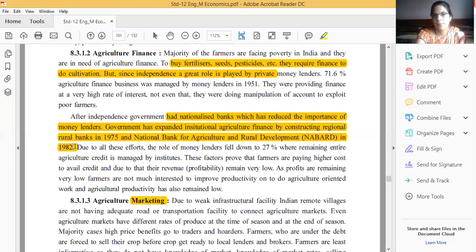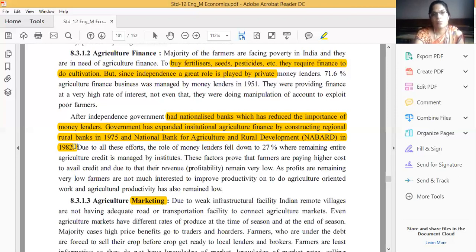It's a most important question for 1 mark also. What is the full form of NABARD? And what type of bank is the apex bank for the agriculture sector? It is NABARD, National Bank for Agriculture and Rural Development, 1982.